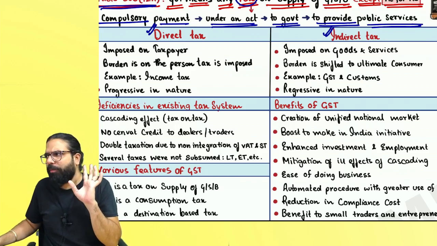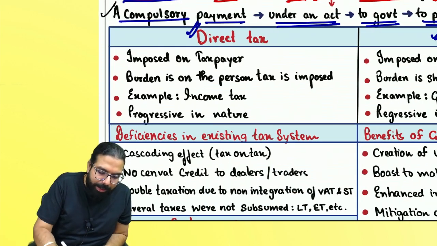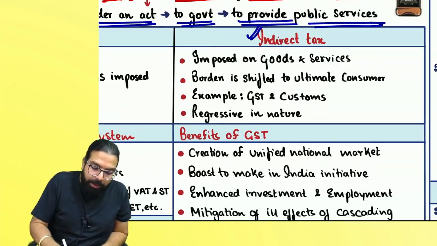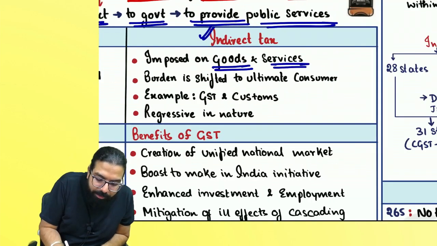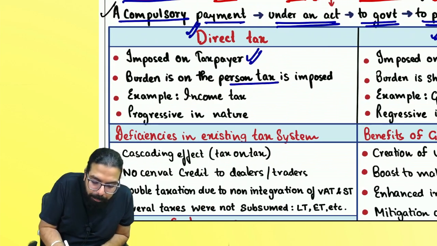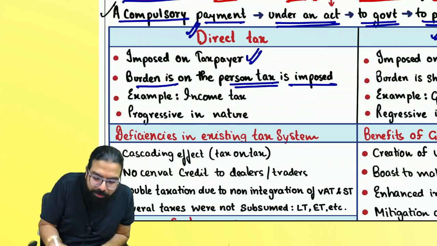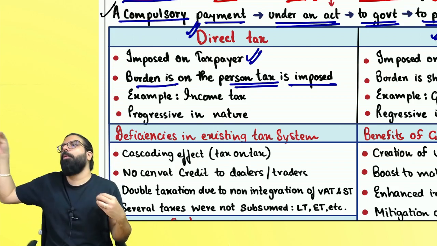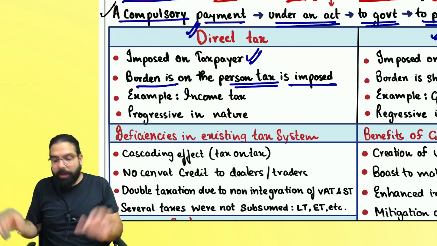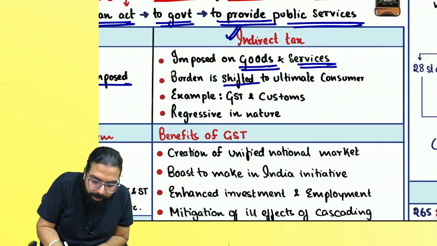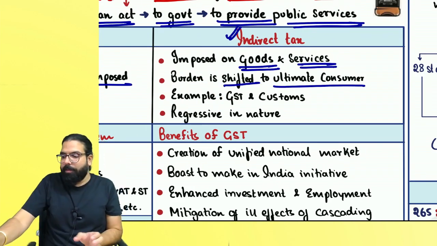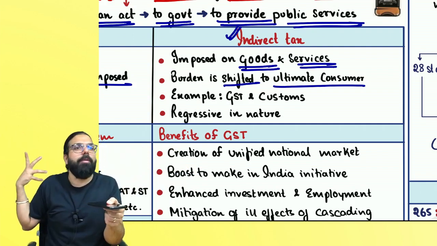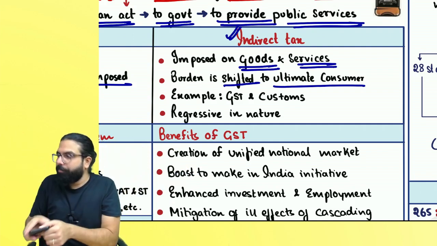People, did you understand the difference? Number one, direct tax is imposed on a taxpayer. It is imposed on me. Indirect tax is imposed on goods, and direct tax is on the person. The burden is on the person on whom it is imposed. Government imposed direct tax on me, I only have to pay it out of my pocket. Indirect tax, what will happen? The burden will be shifted to the ultimate customer. I am selling you the goods, you will have to pay me and I'll pay to the government. Can I go ahead, everyone?